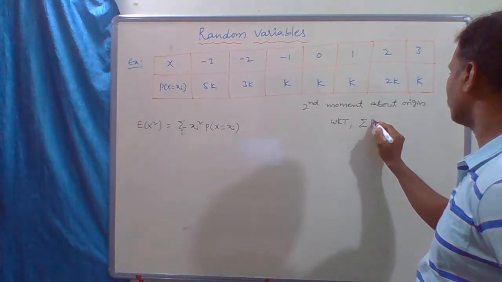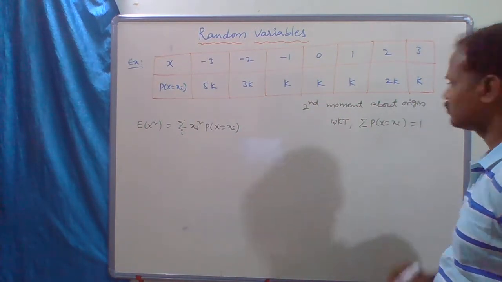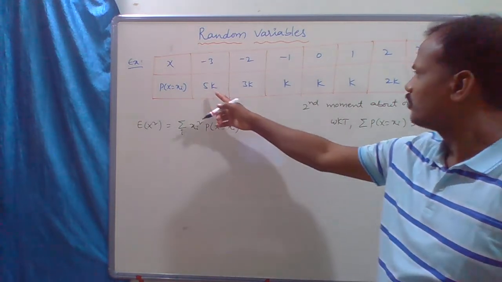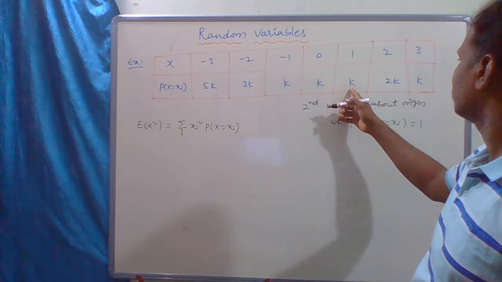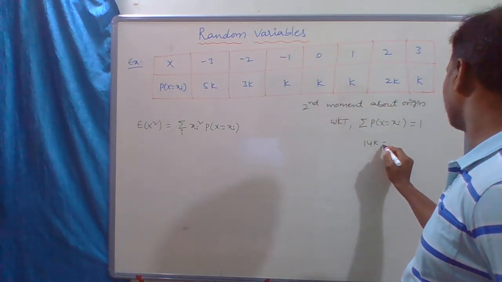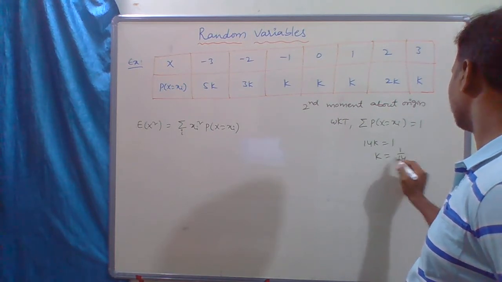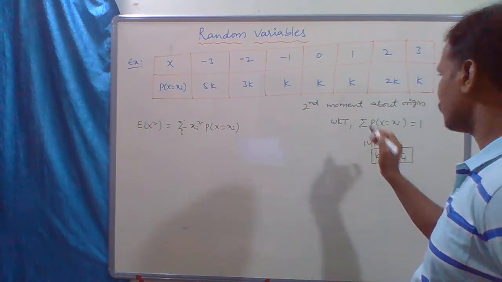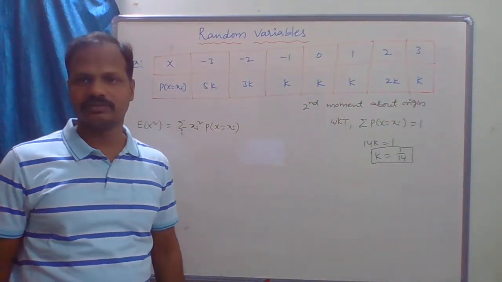So that means 5k plus 3k is 8, 9, 10, 11, 13, 14. So 14k equals 1. So what is the k value? k equals 1 by 14. So first of all you have to find this unknown value.